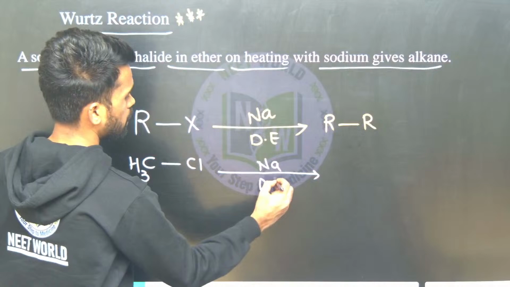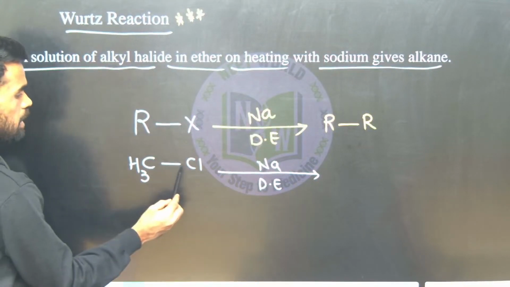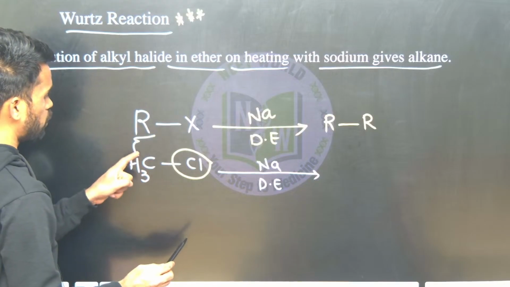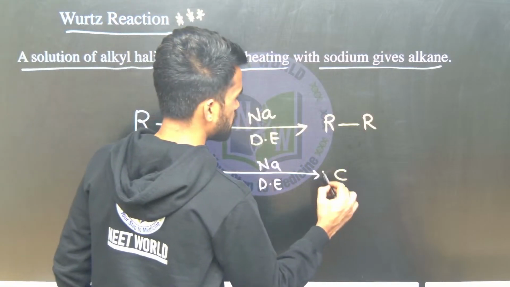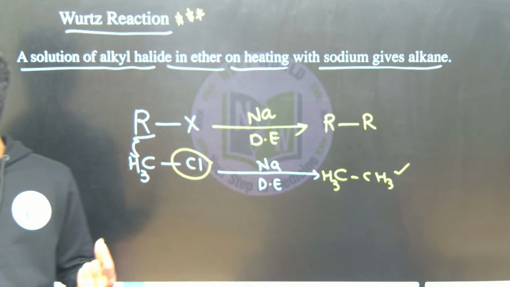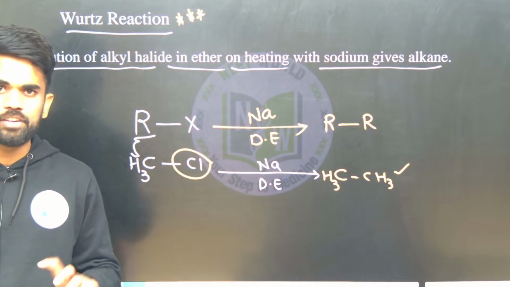See, the same sodium in dry ether. Now what happens, the alkyl chloride is there, just remove this chloride. What is the R group here? We have methyl, so you can write CH3-CH3, that's it. This is the product formed during the reaction, okay. If it is RX, you will get an R-R kind of product, that's it.